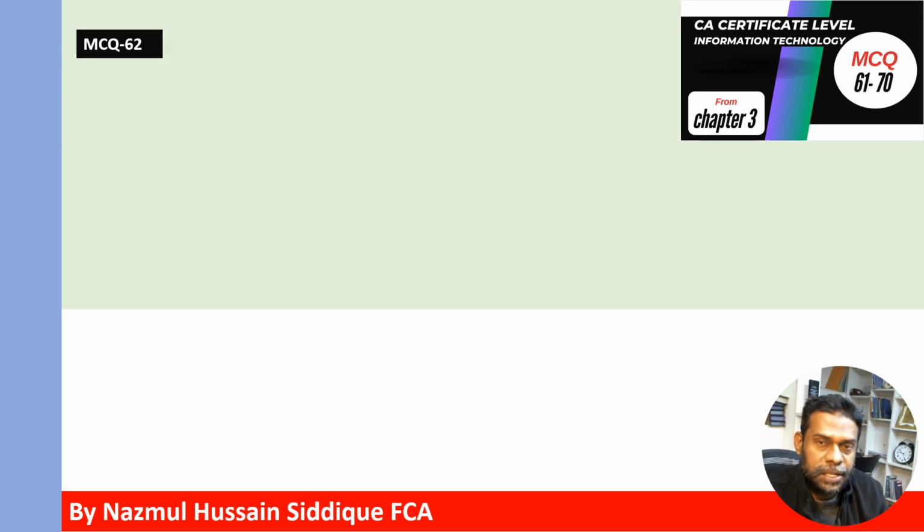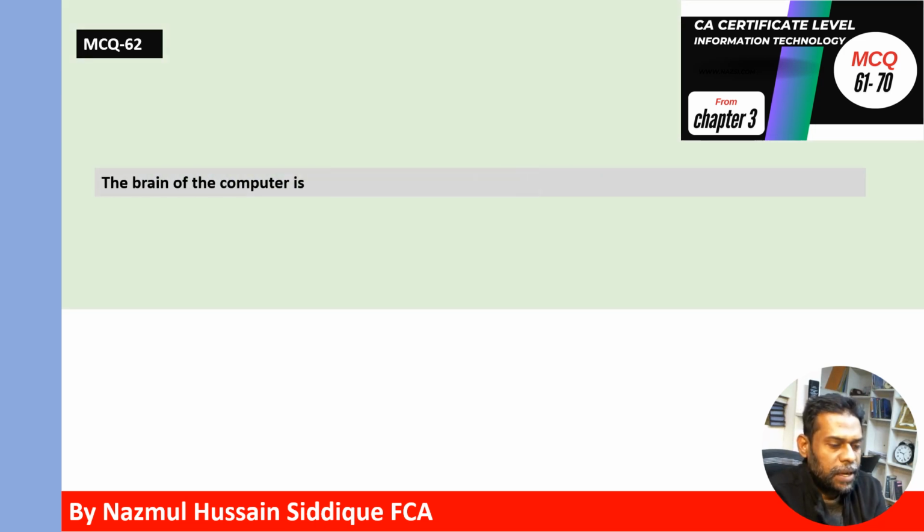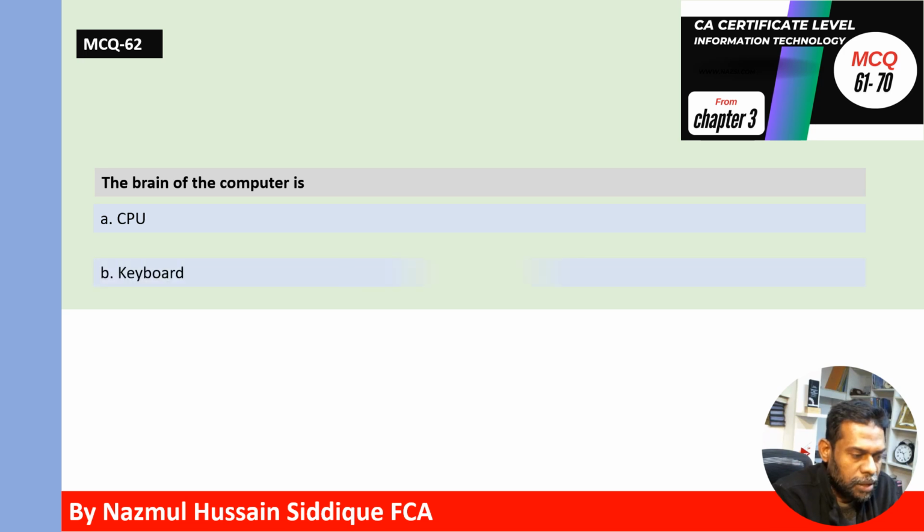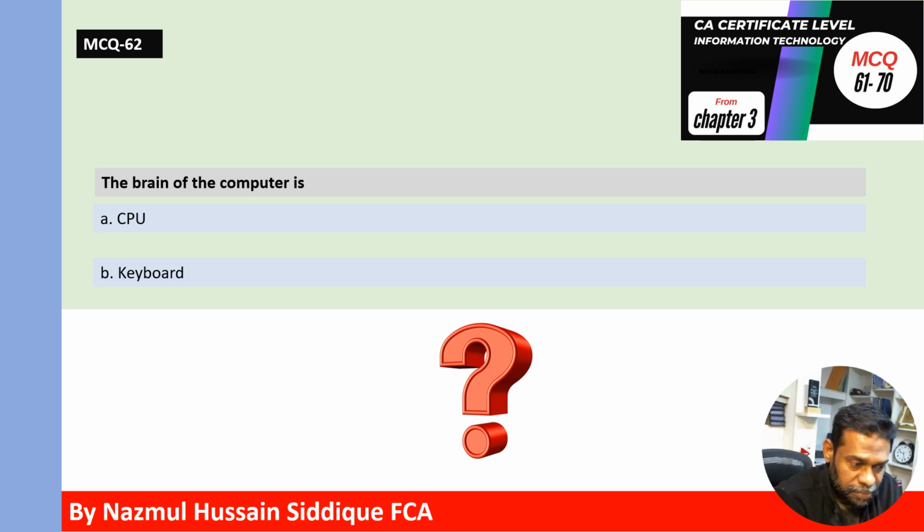MCQ 62. The brain of the computer is CPU or keyboard. Which one is correct answer? Which one is known as the brain of the computer? CPU or keyboard? The correct answer is CPU. CPU is the brain of the computer.